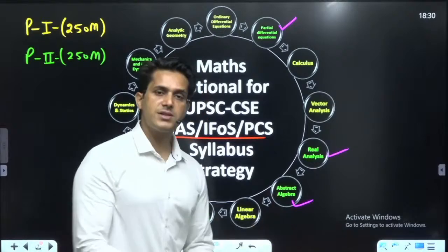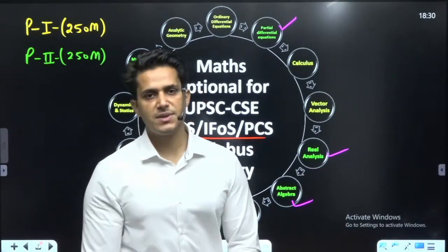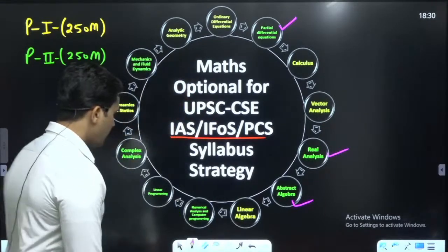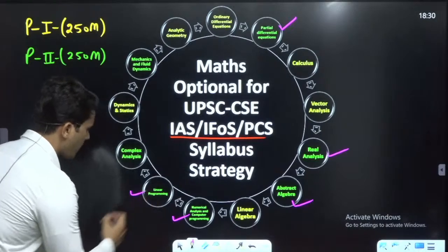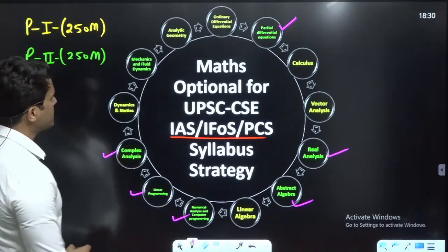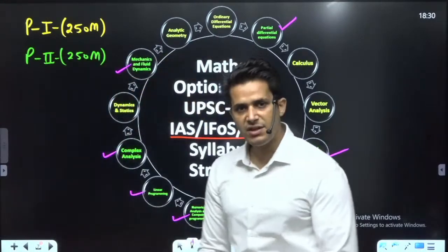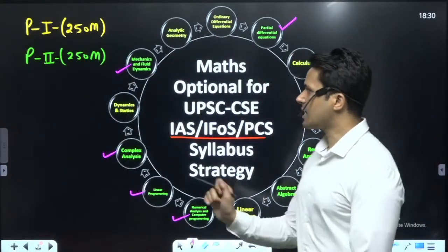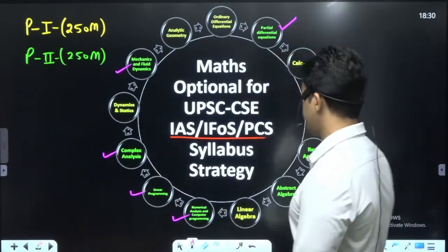So both names are used interchangeably: abstract algebra, modern algebra, or simply algebra. Numerical analysis and computer programming, linear programming, complex analysis, mechanics and fluid dynamics. These 7 topics are of paper second, which is also 250 marks, as we discussed before.